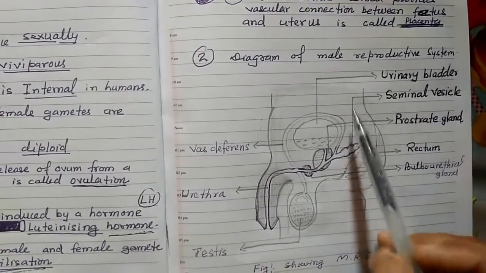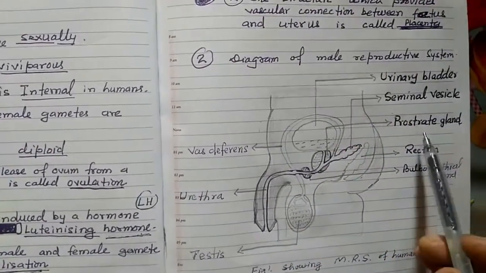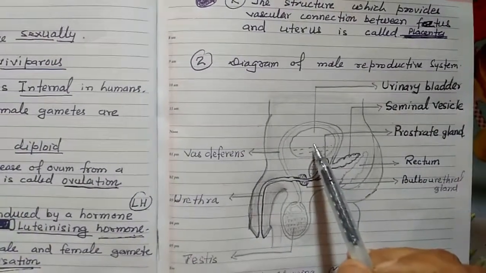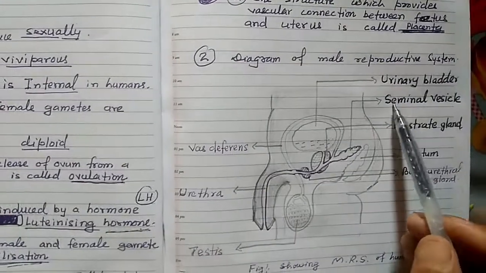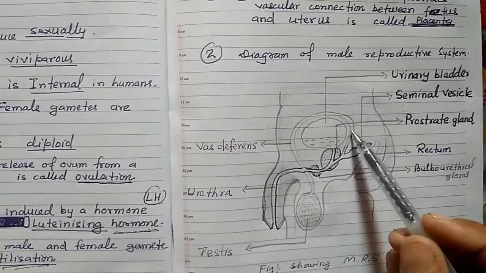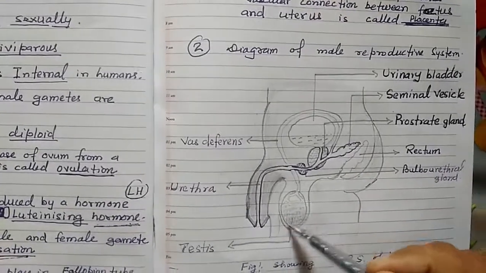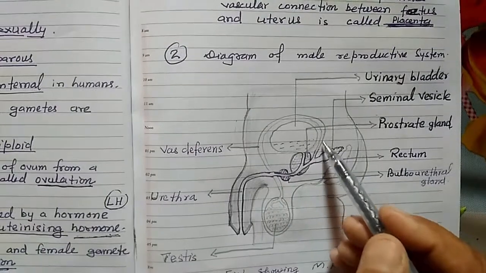This one is the urinary bladder. This is not a part of the male reproductive system, but we take it as a point of reference. Urinary bladder is this one, seminal vesicle this one. This one is the testis, the primary male sex organ. This one is the vas deferens, then the seminal vesicle.